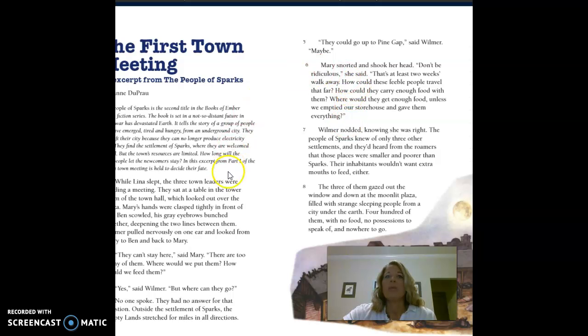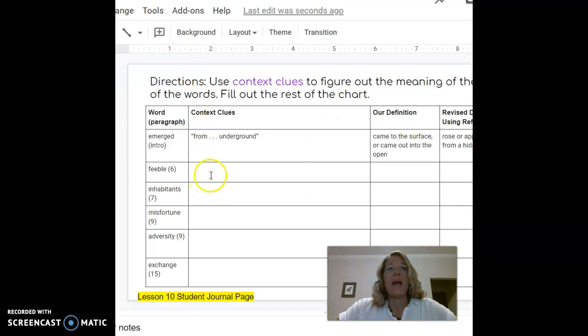So we're talking about the people who have emerged from underground. And what we know about them from the first part of the story is that they are tired and they are hungry. So those would be our context clues from our story that we could add here.